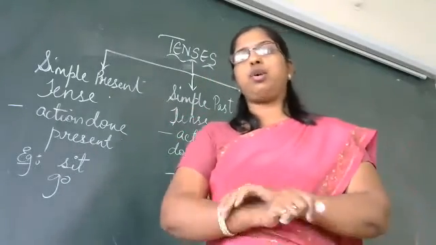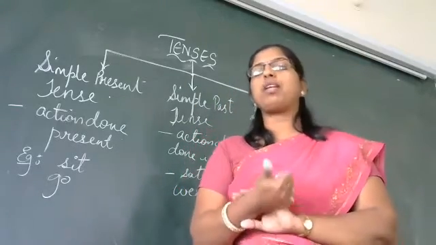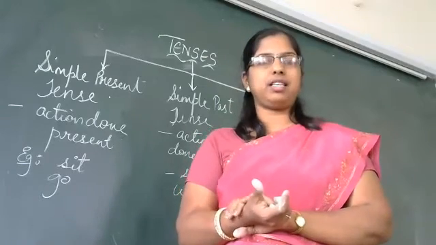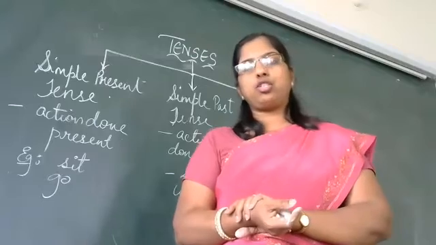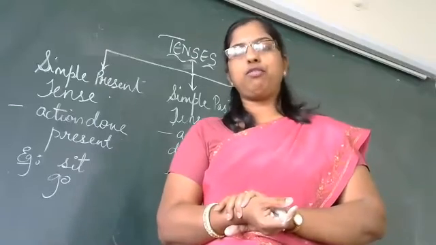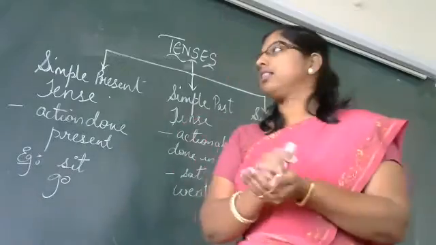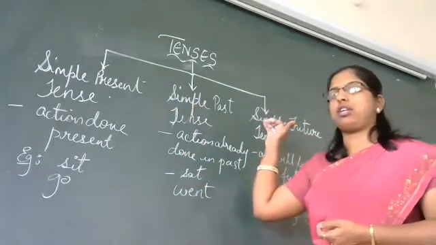A negative sentence will give you a negative in the sentence, for example, no, never, don't. These words will be there in the sentence. And an interrogative sentence will have a question mark. It will be a question form. So for every tense, that is simple present tense or simple past tense or simple future tense, we